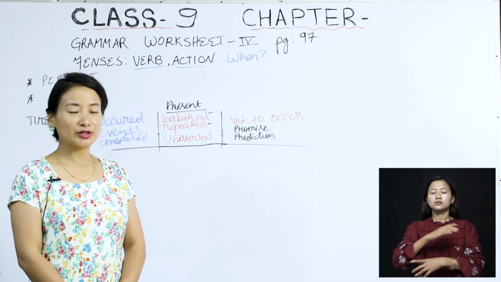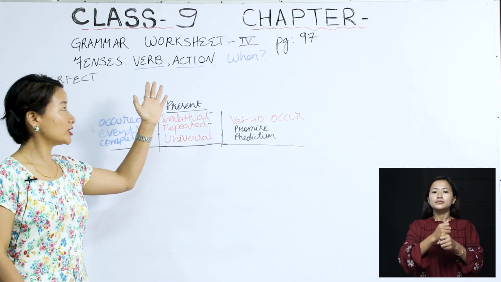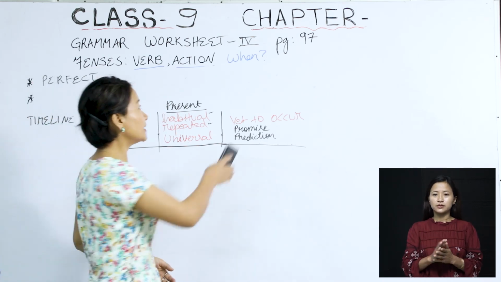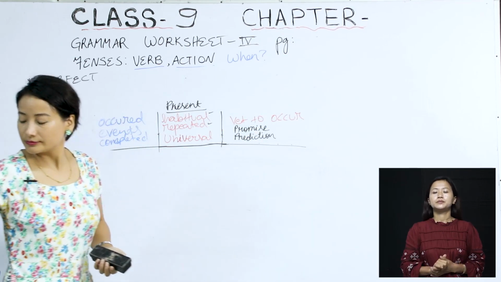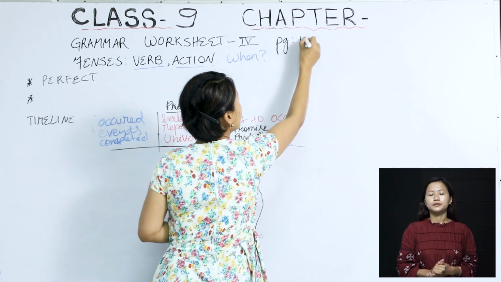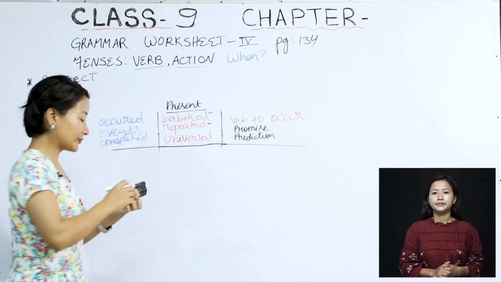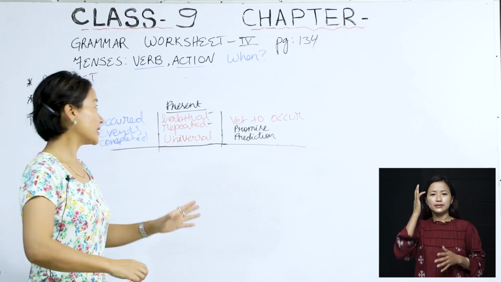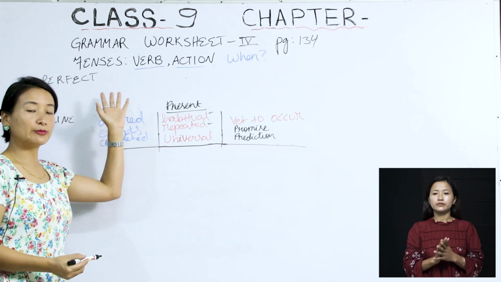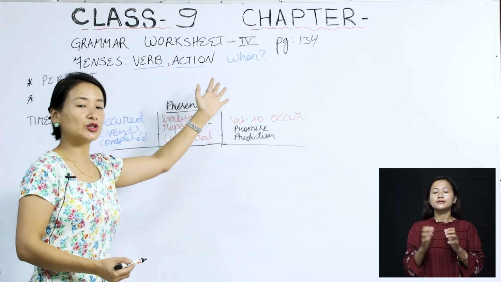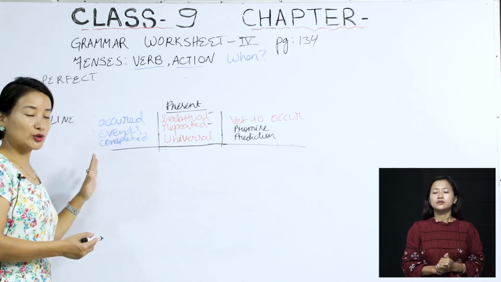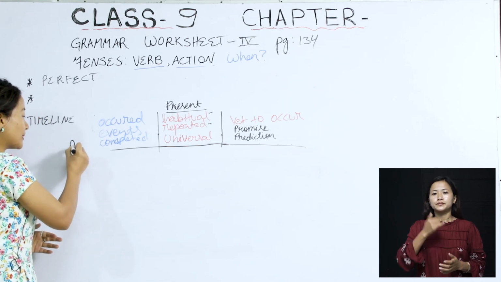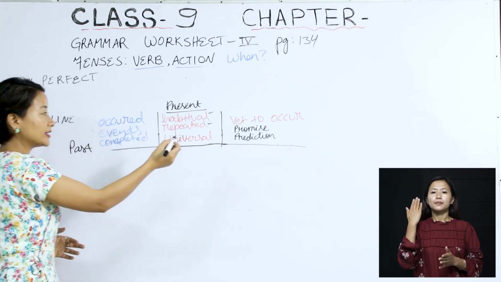So today we are going to take a look at the grammar worksheet 4. And you would find it on page 134. Page 134. So here is a quick revision. When we say tenses, we are focusing more on the verb, the action, and when it took place. And I hope you are by now able to draw that timeline for yourself. In that timeline, we have past, present, and future.